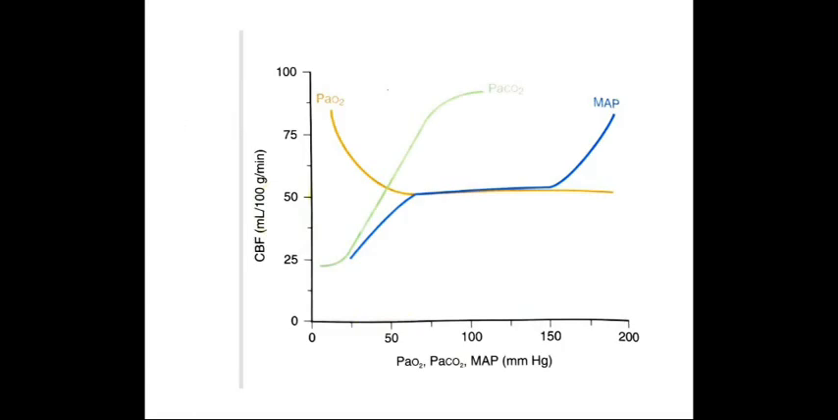This shows changes in cerebral blood flow caused by independent alteration in PaCO2, PaO2, and mean arterial pressure. On the x-axis there is mmHg: 0, 50, 100, 150, 200, for PaO2, PaCO2 and mean arterial pressure. On the y-axis there is cerebral blood flow in ml per 100 gram per minute. The yellow graph shows PaO2, the green shows PaCO2 and the blue shows mean arterial pressure.